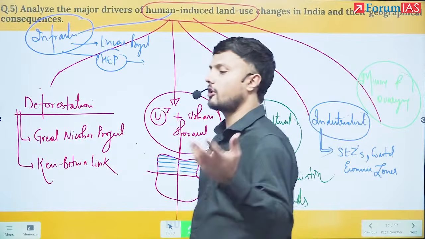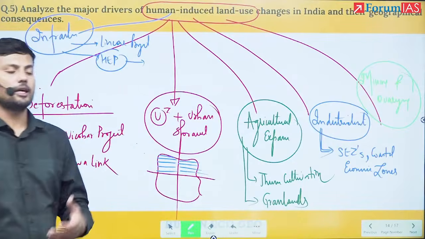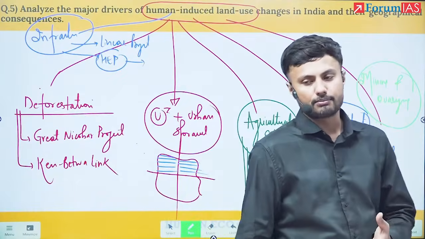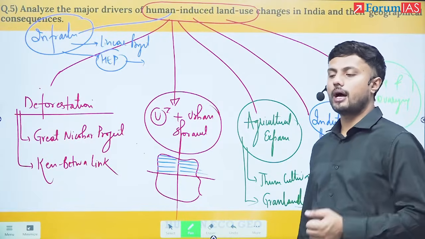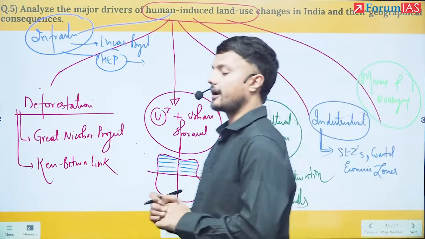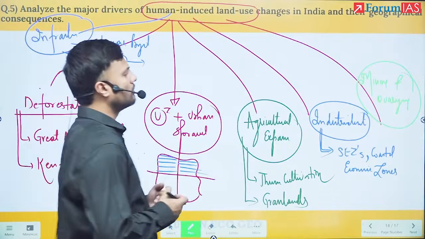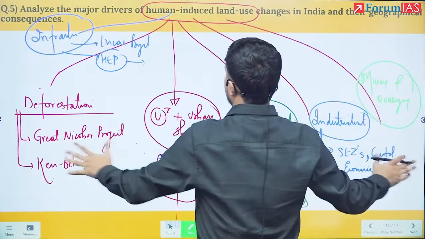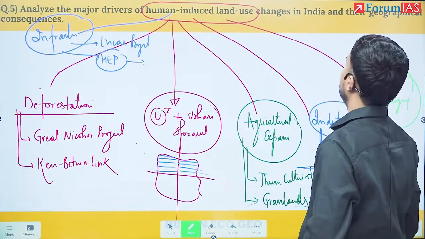Industrialization, here you could have talked about Bokaro, Pune, Chennai, Manesar, Pitampura, Lucknow, Kanpur. And mining and quarrying: Kudremukh mining in the Western Ghats, Aravali mining, Chota Nagpur mining, and similarly more. I could have also drawn a map of India and depicted all the major drivers.